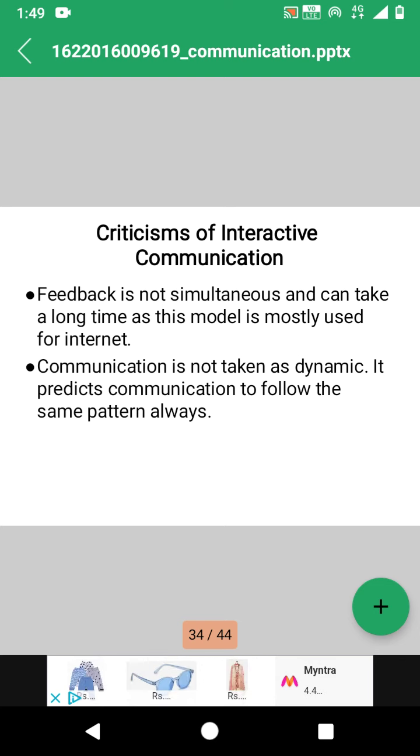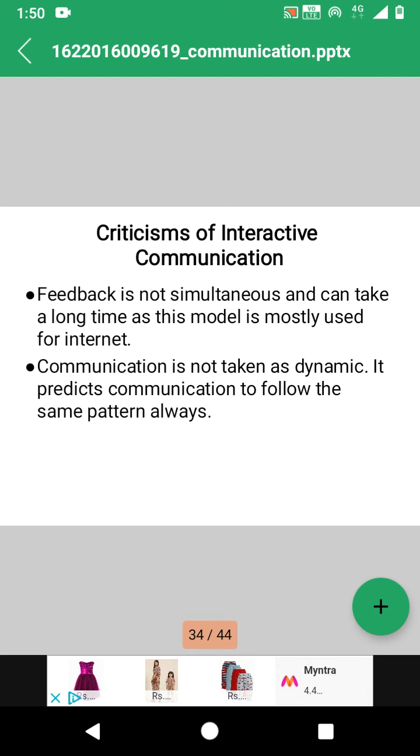There is some criticism regarding the interactive model of communication. Let's see. Feedback is not simultaneous and can take a long time, as this model is mostly used for the internet. So here feedback is not simultaneous, and the sender will not get feedback suddenly. So this is not a good communication model.